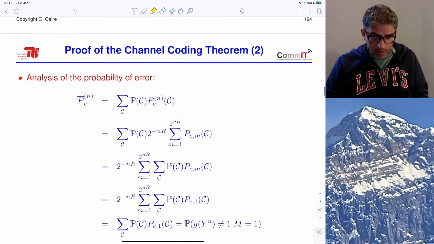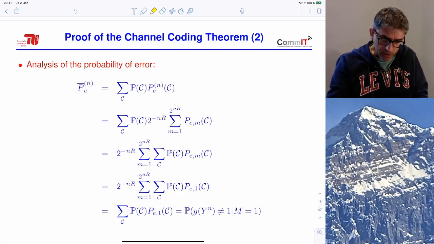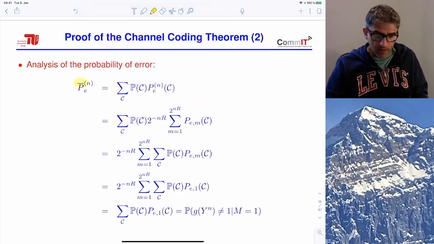So we want to analyze the probability of error averaged over this ensemble of randomly generated codebooks. So this can be written. We use the overline notation. You see, overline notation here, this means ensemble average. So this is not the probability of error of a specific coding system.